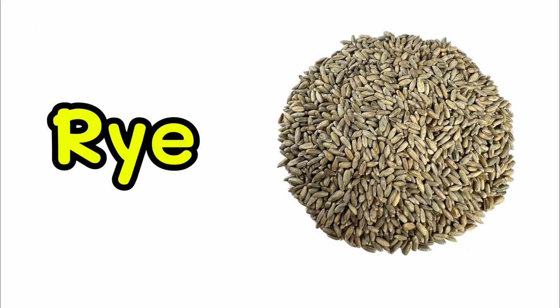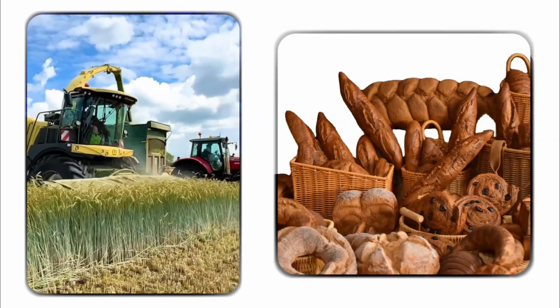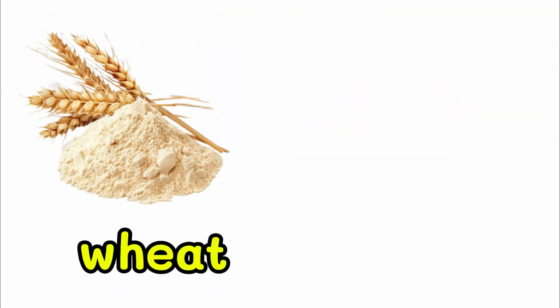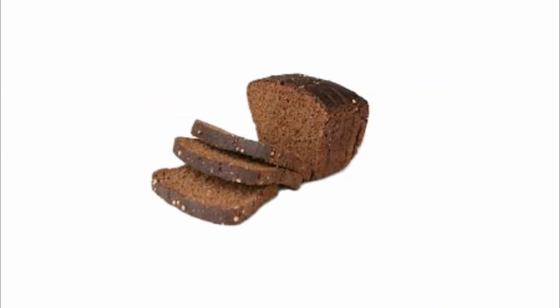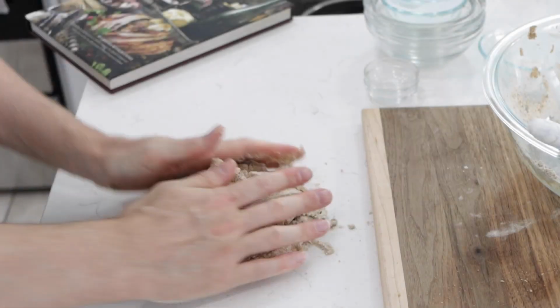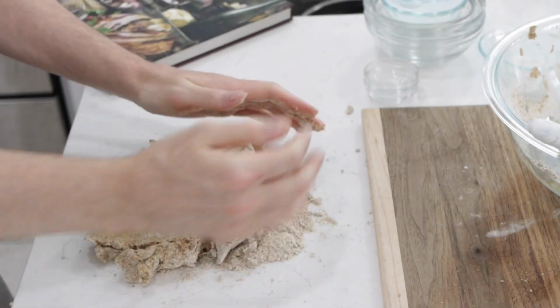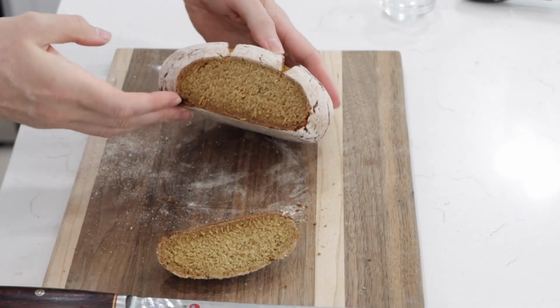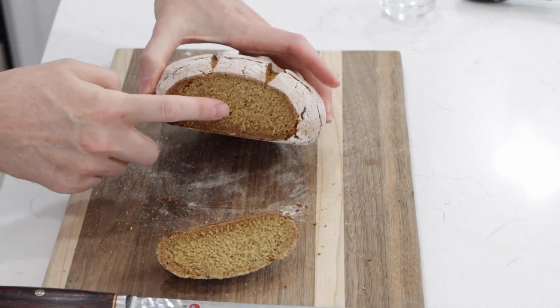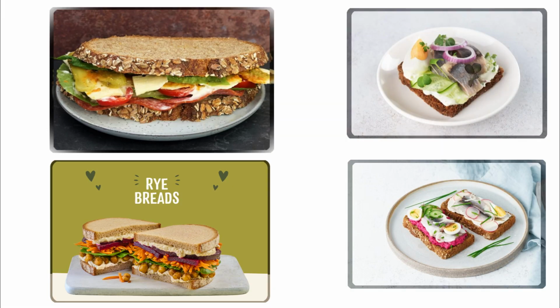Finally, we have rye. Rye is commonly used in Europe, especially for making bread. Compared to wheat, rye contains less gluten. This results in a denser and darker bread. Rye flour produces dough that is less elastic. Because of this, rye bread does not rise as much as wheat bread. The texture is heavier and more compact. The flavor is stronger, often described as slightly sour or earthy. Rye bread is commonly used in traditional European dishes.